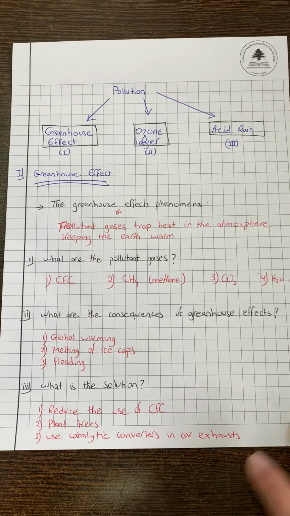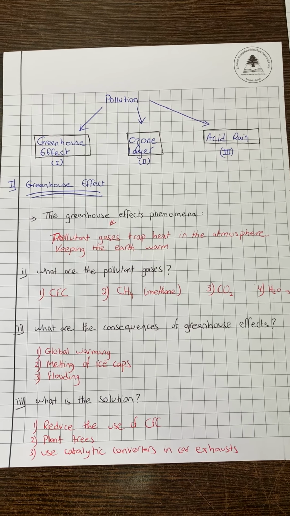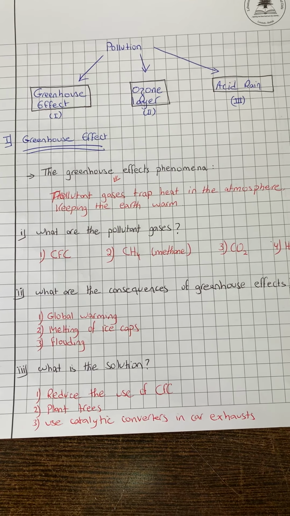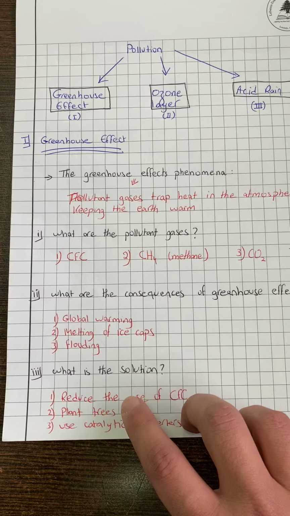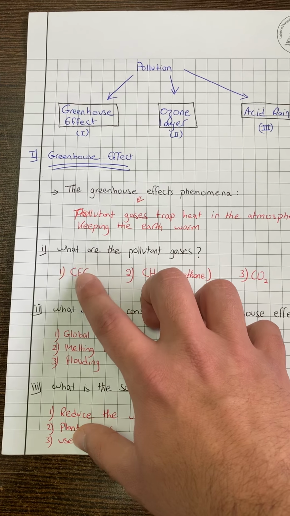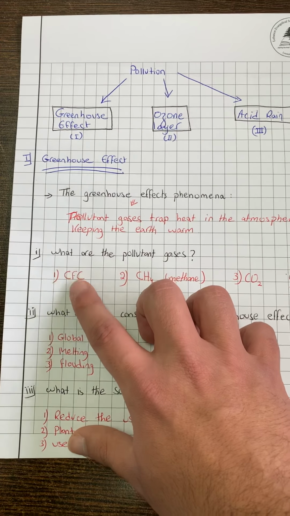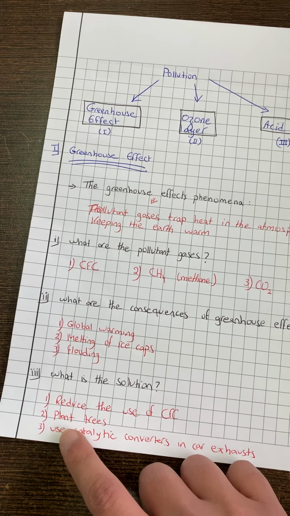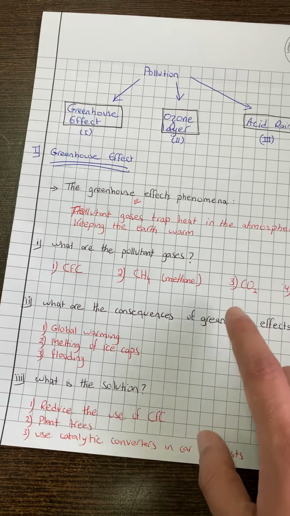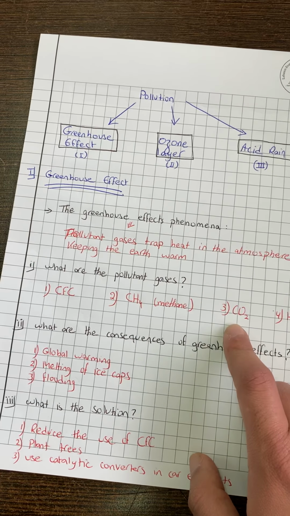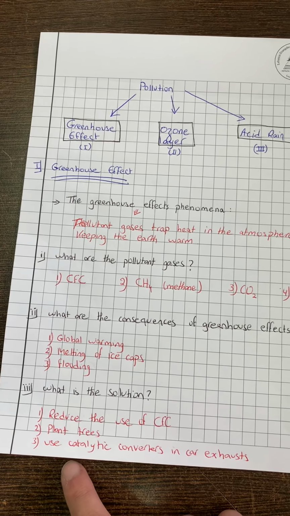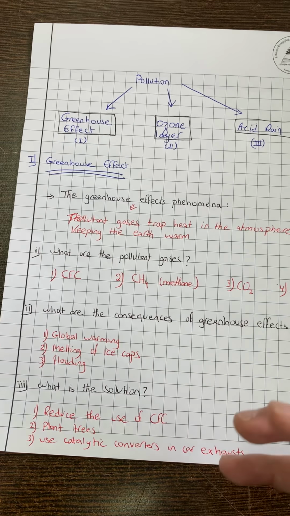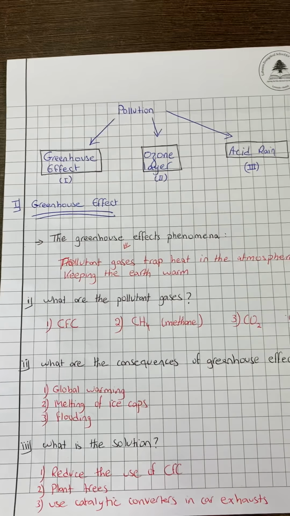Now, if we need to think of a solution to this problem, we have three possible solutions. We have to reduce the use of CFC. Since CFC is one of the pollutant gases, we have to reduce the use of CFCs. We also have to plant trees that absorb carbon dioxide, which is a problem. And finally, we should use catalytic converters in car exhaust that limit the pollutant gases.